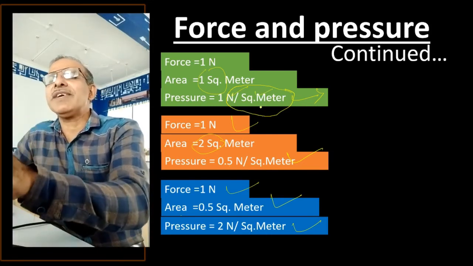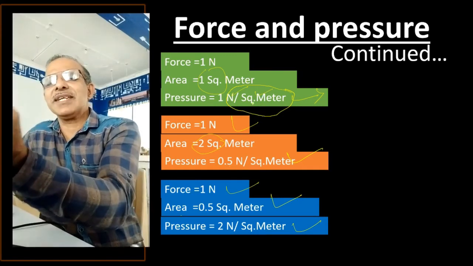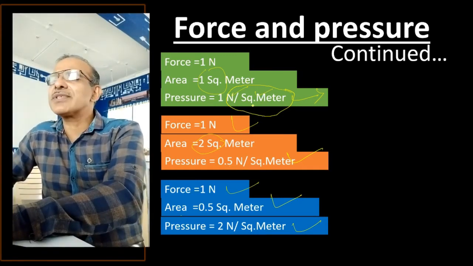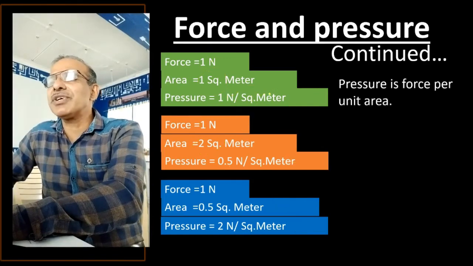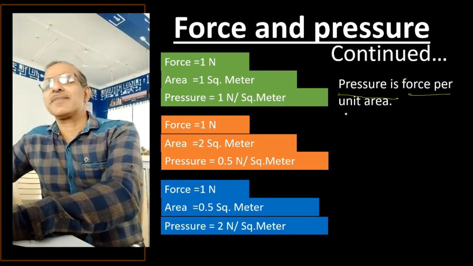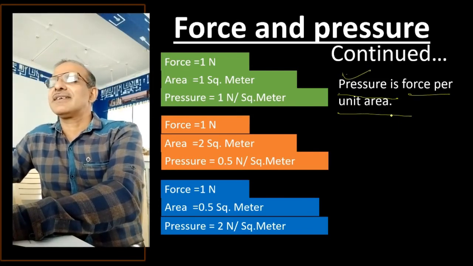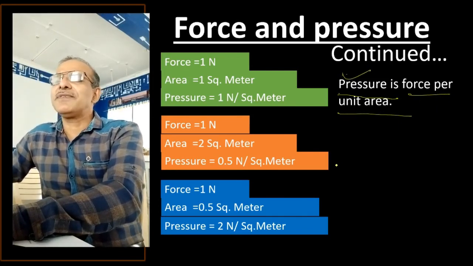And per how much of area? Per single unit. And that is why the definition of pressure is force per unit area. Did you understand? What is the definition of pressure? Force per unit area.